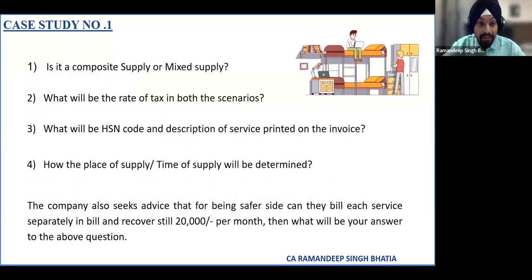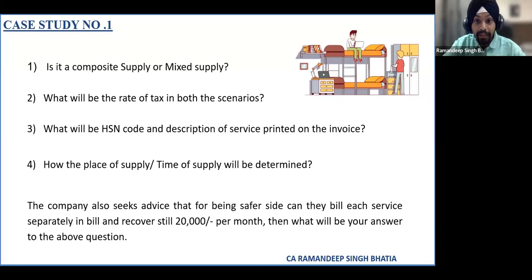In this background, there are a few questions. Is it a composite supply? Is it a mixed supply? What will be the rate of tax in both scenarios? What will be the HSN codes and description of services printed on the invoice? How will the place of supply and time of supply be determined in this background?